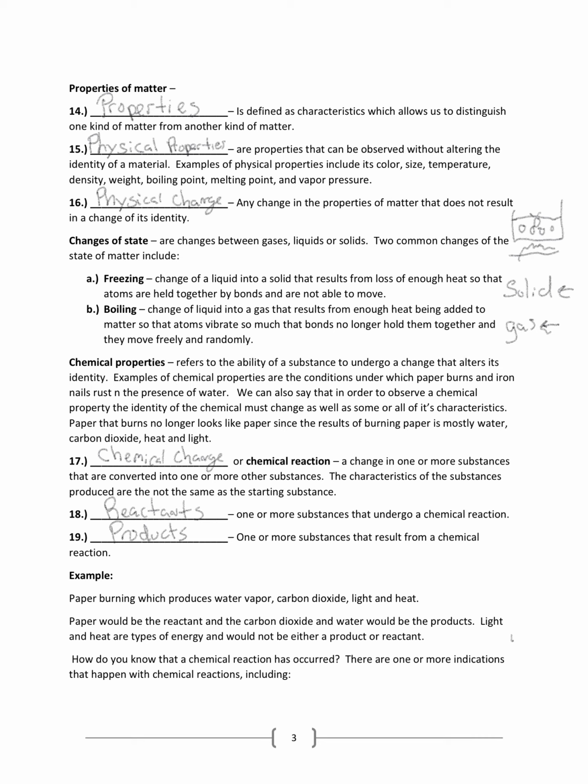A chemical change or chemical reaction is a change in which one or more substances are converted into one or more other substances. The characteristics of the substances produced are not the same as the starting substance or substances. In a chemical reaction, you have reactants and products. The reactants are one or more substances that undergo a chemical change. Products are one or more substances that result from a chemical reaction. So if you look at a chemical reaction, let's say we have A plus B.